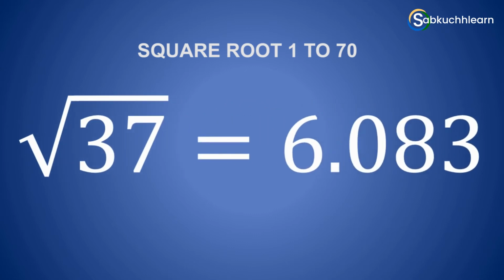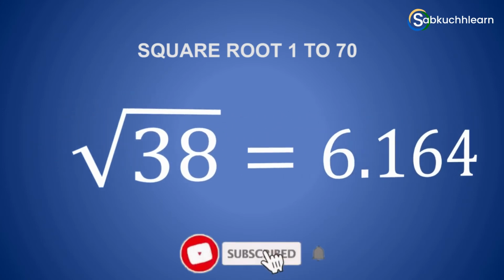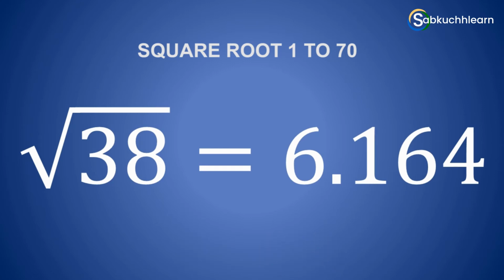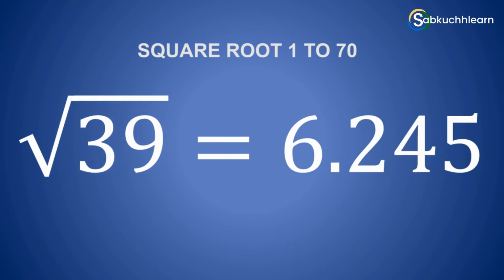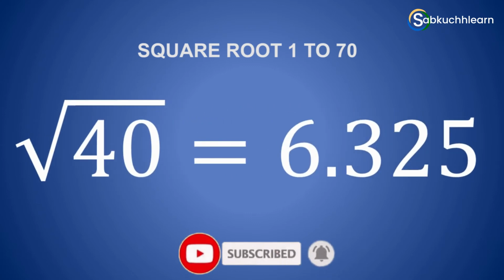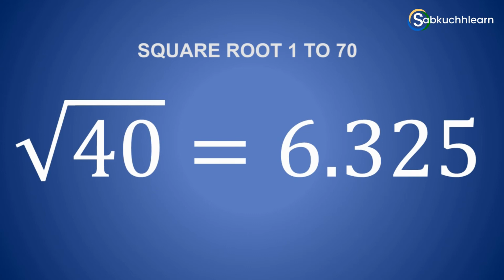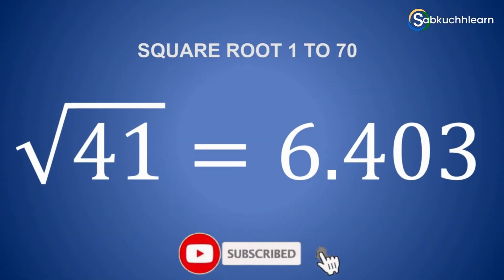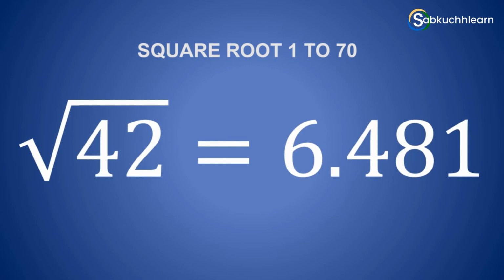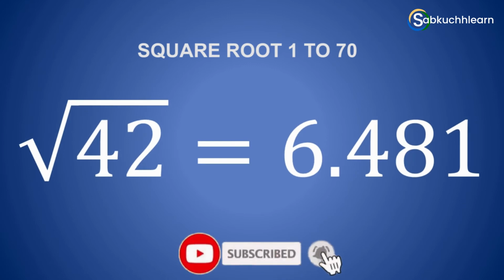The value of root 37 is 6.083. The value of root 38 is 6.164. The value of root 39 is 6.245. The value of root 40 is 6.325. The value of root 41 is 6.403. The value of root 42 is 6.481.